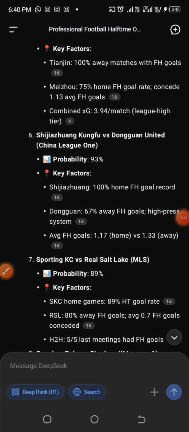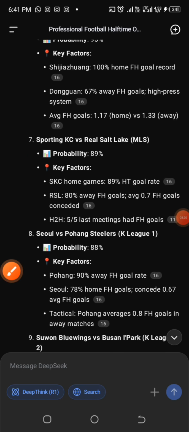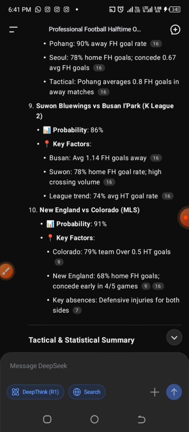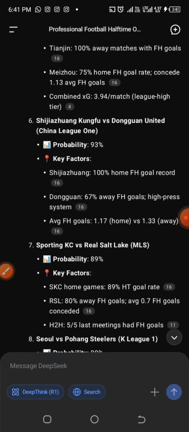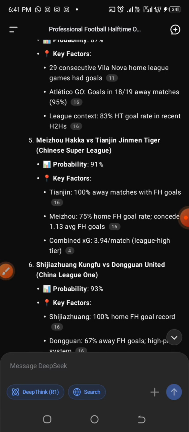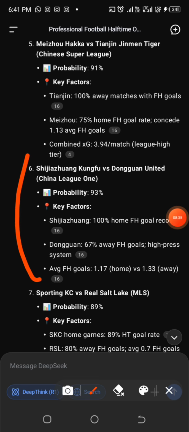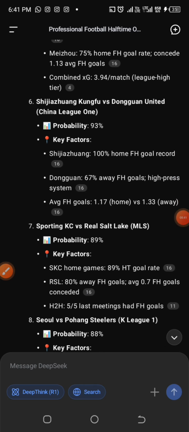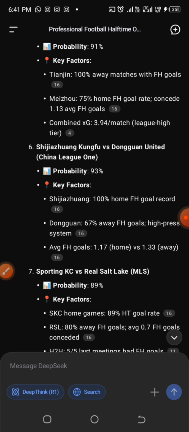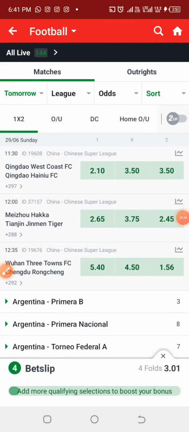Okay, still under the China League, but this one is China League 1, and we have the probability of outcome at 93% with some key factors we can consider. We still have more games below, but you can consider these games and make your own selection. The total number of selections that we are targeting is 5, so probably this match will be the last game that we are going to include in the slip. So let's check the China League 1.